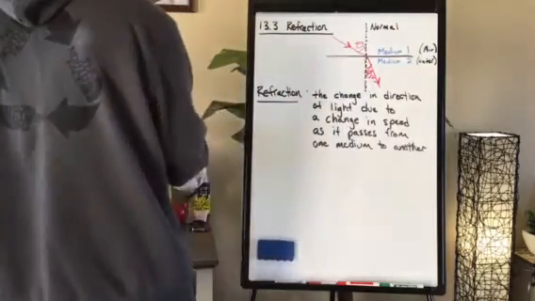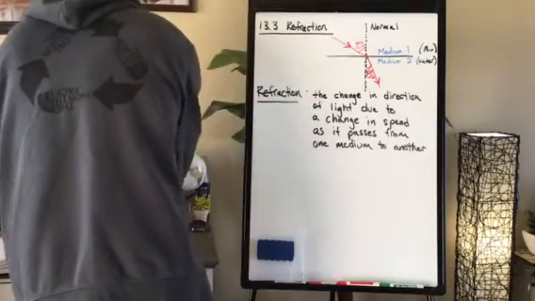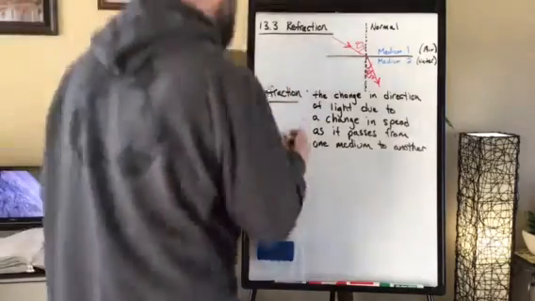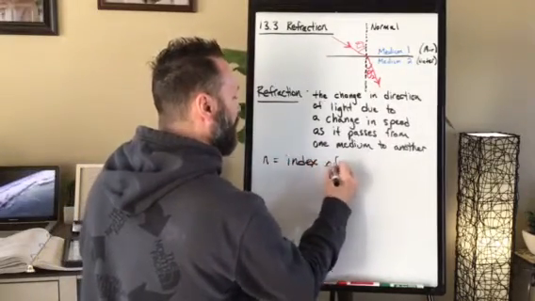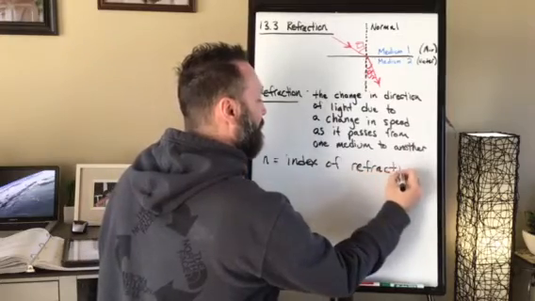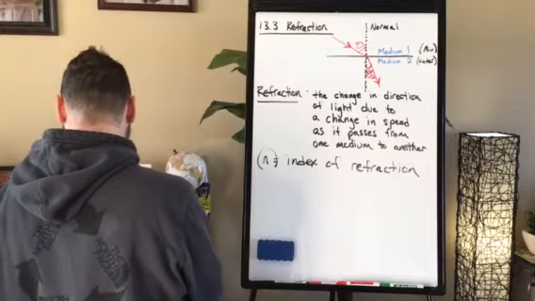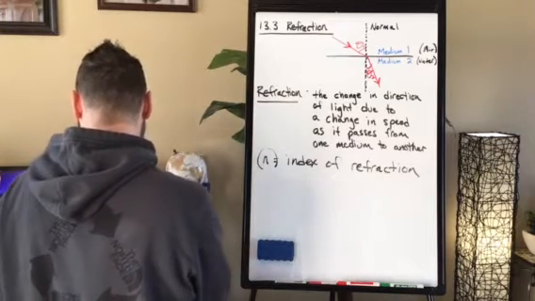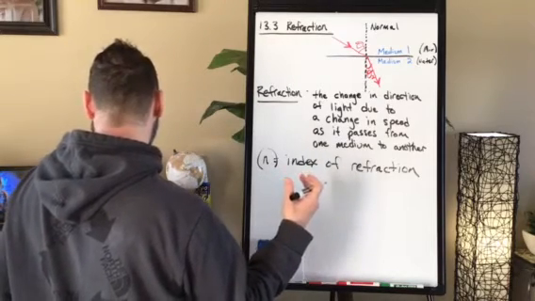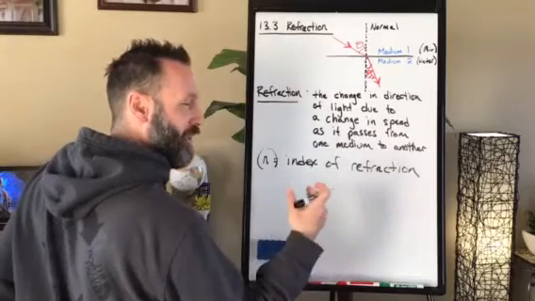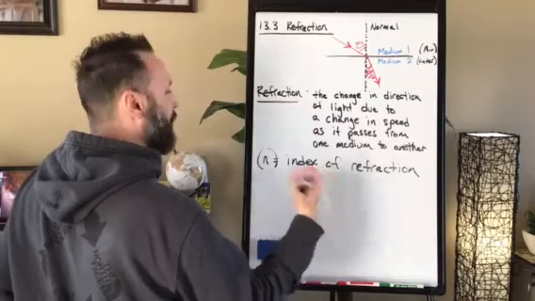And the amount of bending, we represent that with the letter n, which stands for index of refraction. So our variable n. The index of refraction is a ratio of the speed of light in a vacuum to the speed of light in another medium.